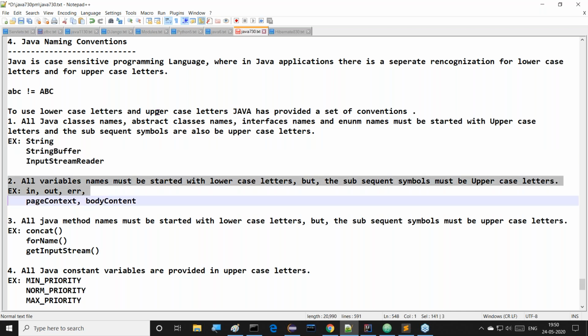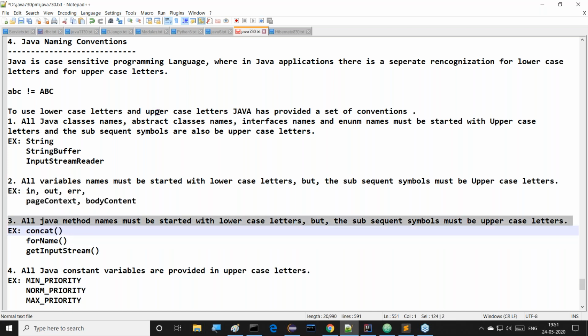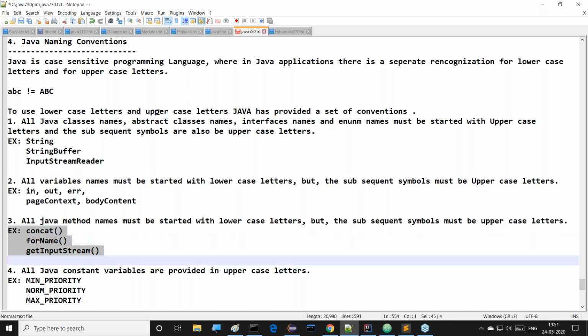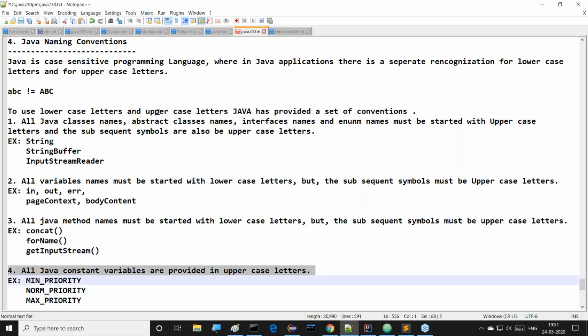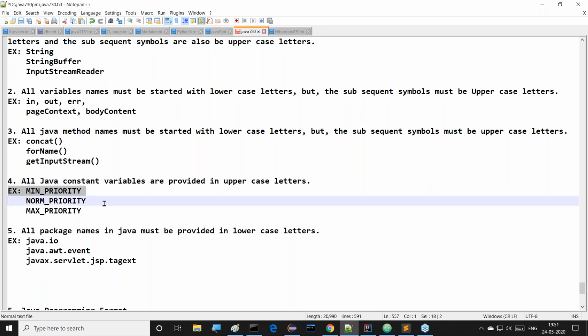Next, all variable names must start with lowercase letters, but the subsequent words must start with uppercase letters. Examples: in, out, err, pageContext, bodyContent, and so on. Next, all Java method names must start with lowercase letters, but the subsequent words must start with uppercase letters. These are the methods: concat, forName, getInputStream. All Java constant variables are provided in uppercase letters. What are these constant variables? MIN_PRIORITY, NORM_PRIORITY, and MAX_PRIORITY.